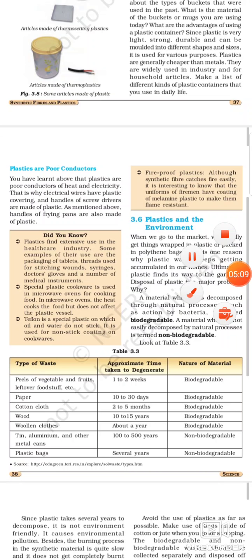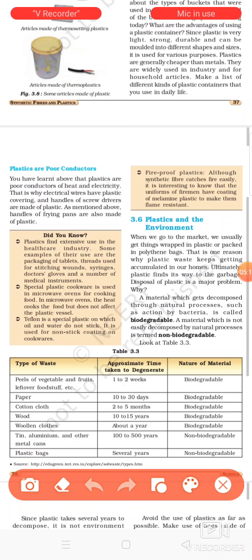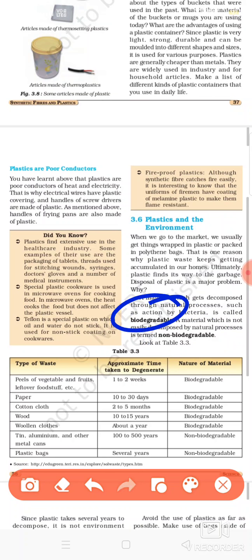But plastic has some advantages, and some disadvantages are also there. Let us see what the disadvantages of plastics are, or how it is causing harm to us. Basically, there are two things: biodegradable and non-biodegradable. This you have studied in class 6 also. Biodegradable are the substances which can be decomposed by the action of bacteria or microbes, like vegetable peels. Paper is biodegradable, cloth is biodegradable.